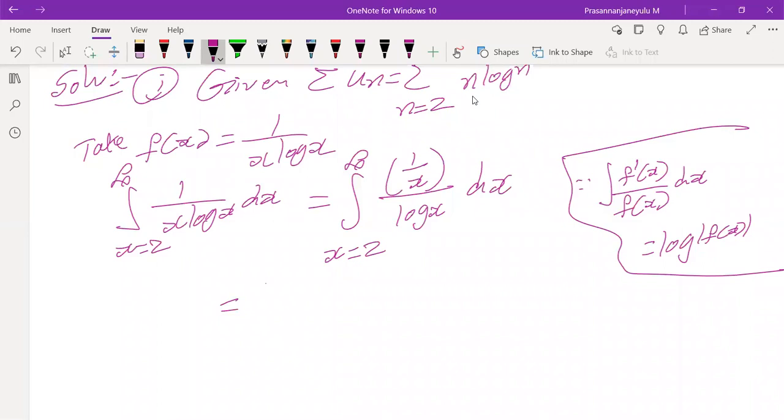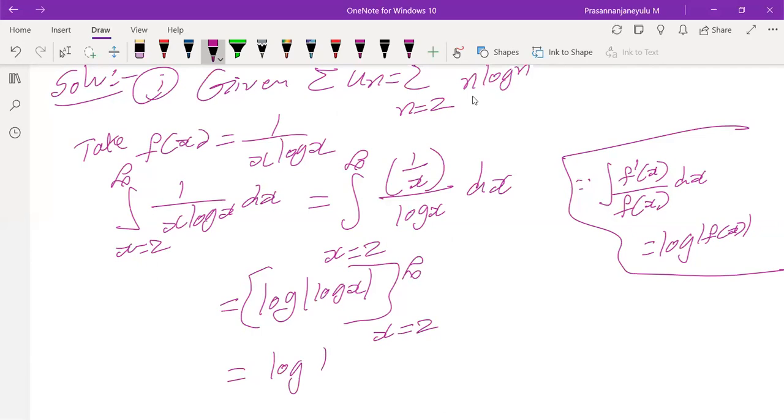So what is the formula? Log of modulus of f of x, and f of x here is again log x. The x limits are varying from 2 to infinity. Applying the upper limit in place of x, we'll get log of log infinity minus log of log 2.